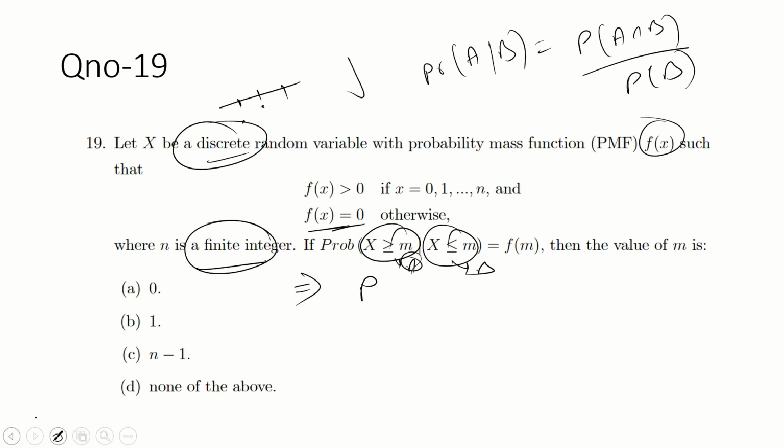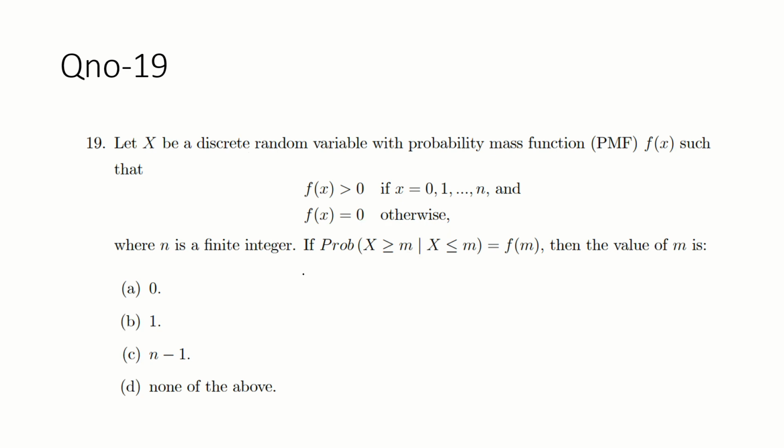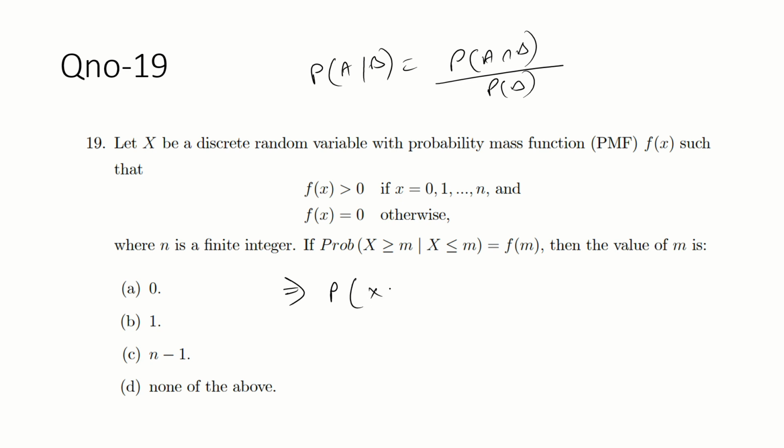So what is in the question? We know that the probability of A given B is the probability of A intersection B divided by the probability of B. Similarly, can I write here: probability of x greater than or equal to m intersection x less than or equal to m, divided by the probability of x less than or equal to m.